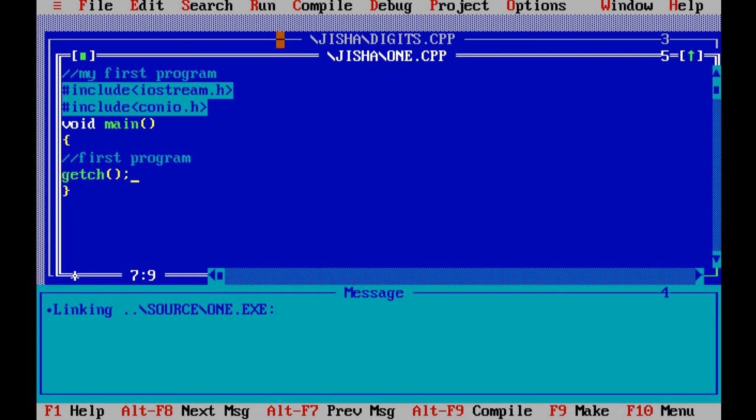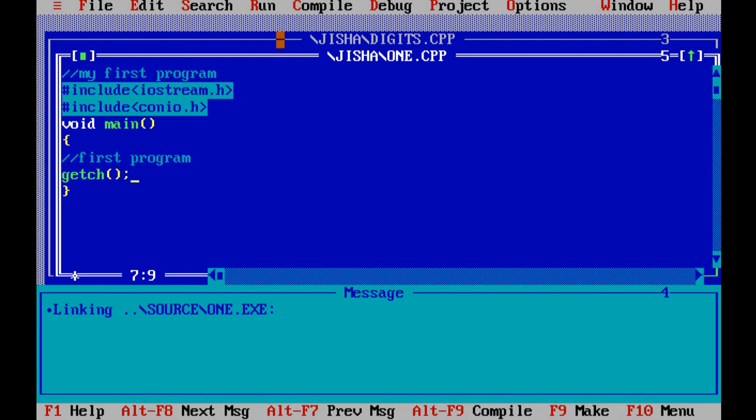First you need to open Turbo C++, then you will get this blue screen. Then you can open one new file, then type your program. After typing, you need to compile your program. After compiling, if there is any error, you have to correct that error. After correcting, compile again. After compilation, you need to run or execute the program.